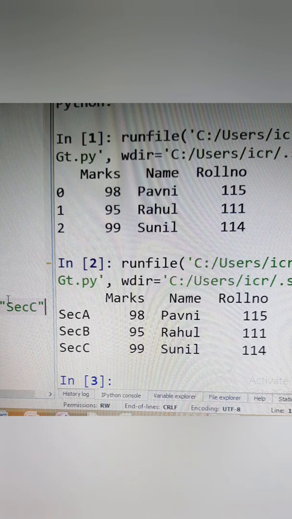So example 24 from Sumita Arora is asking a question: write a program to create a data frame from a list containing dictionaries of sales performance of 4 zonal offices. Zone names should be row labels. In the book they have given that we are going to keep all the 4 zones, zone A, zone B, zone C, zone D, in which target and sales are the 2 main keys. When we put it in our list, first of all the 4 dictionaries will be kept in a list, and then the data frame will be formed from that list. Index labels we can give of our own.